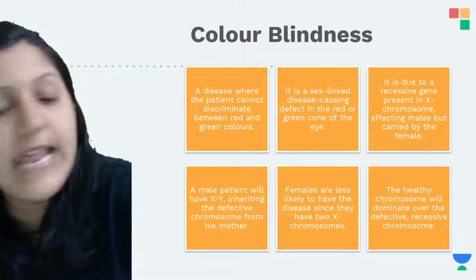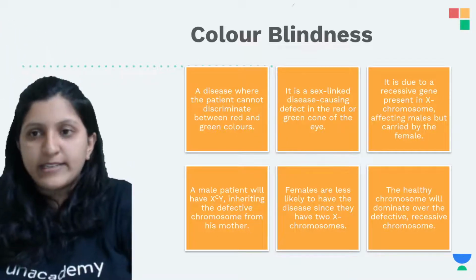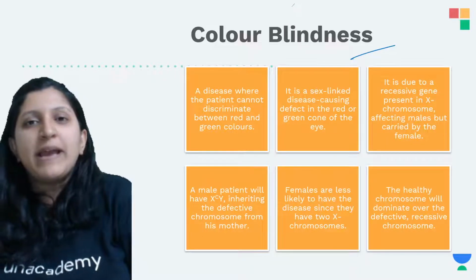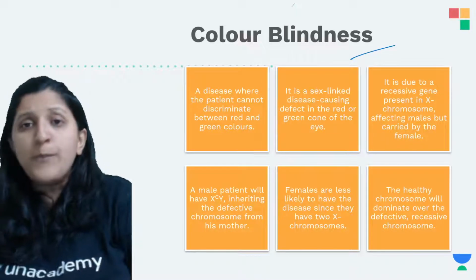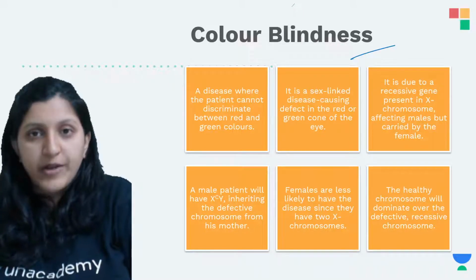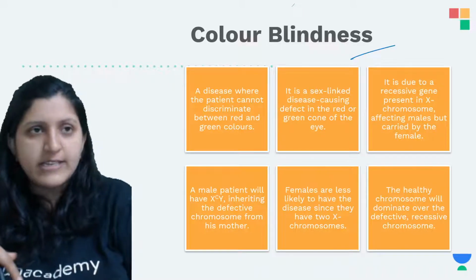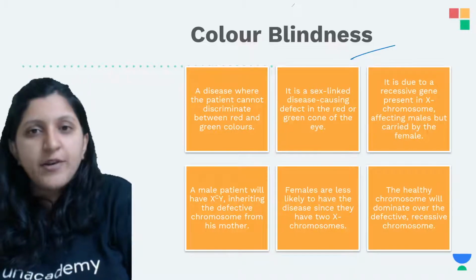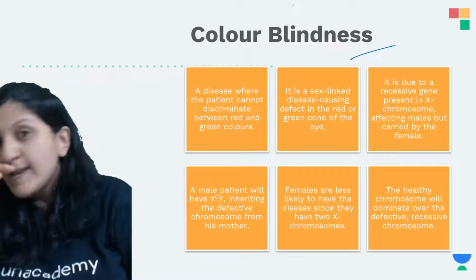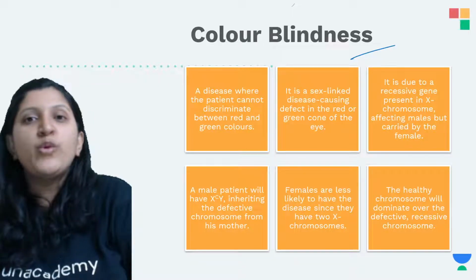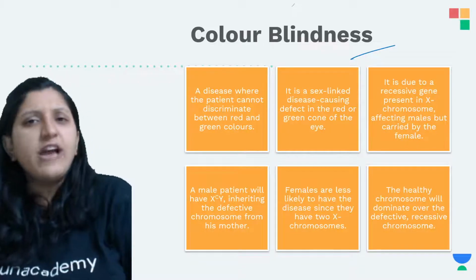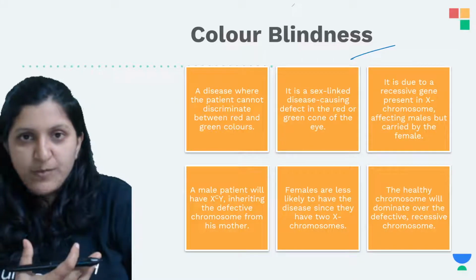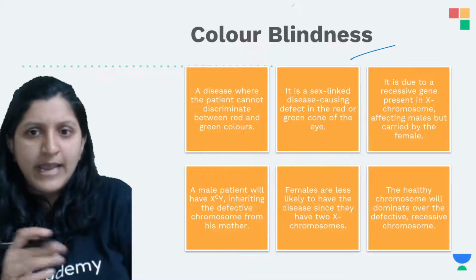Alright, so let's have a look at this. That is color blindness. So what exactly is color blindness? An individual might have a problem differentiating between green and red color. That is one type of color blindness, and there are many different types. Some individuals will have green and red color differentiation color blindness, some will have it with respect to blue and yellow, or red and orange. So different coloration can be affected, but the most common is the green and red color differentiation problem.